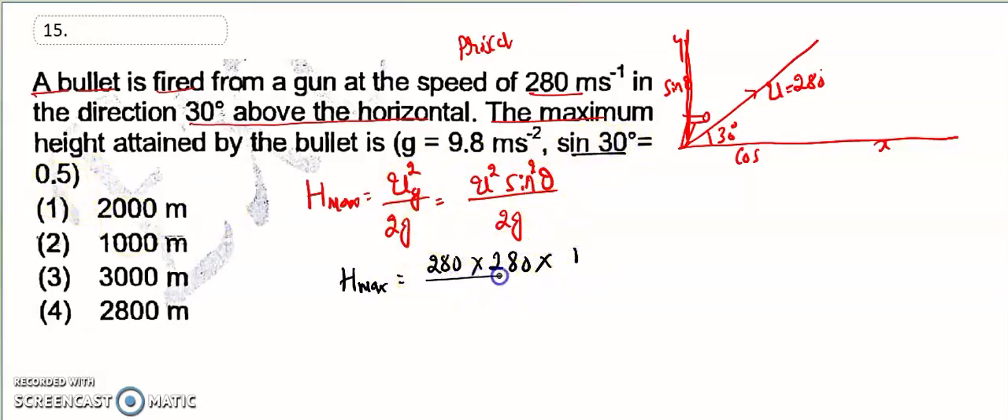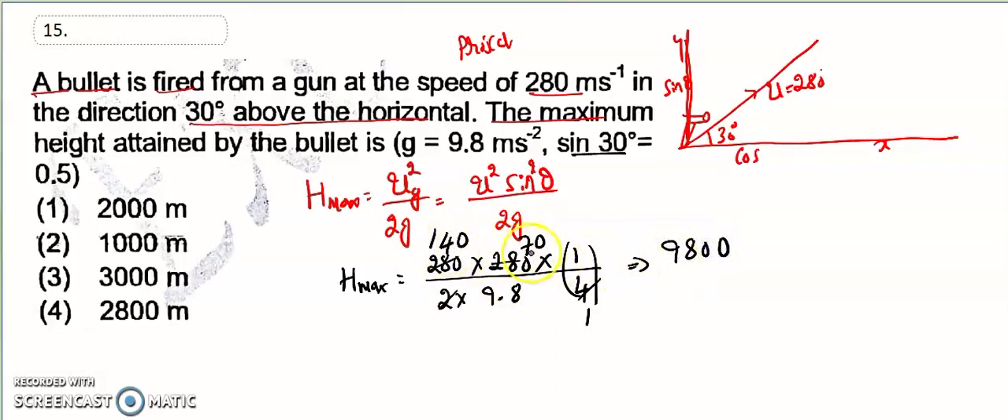So 1 by 2 squared comes to 1 by 4. Then 2 into g value, how much? 9.8. So then, 4 1 ja, 7 ja, correct? So 2 1 ja 2 4 ja. Now 14 7, what does it come to?